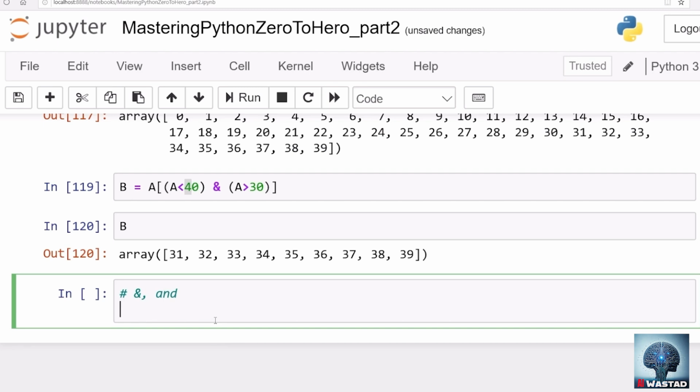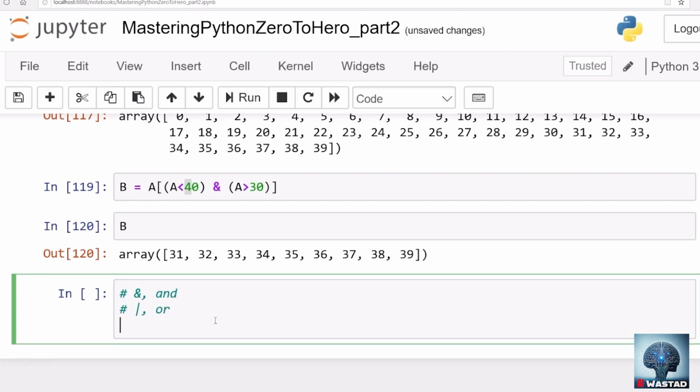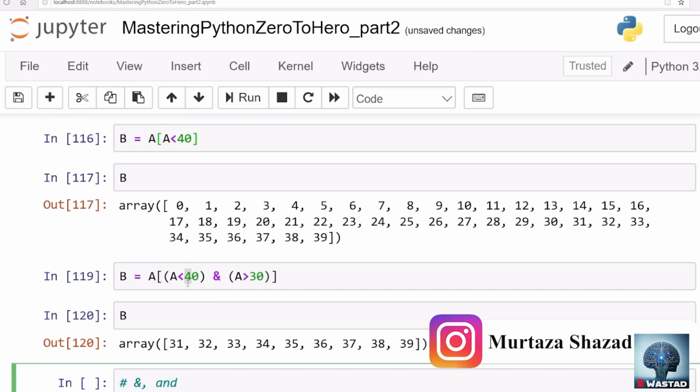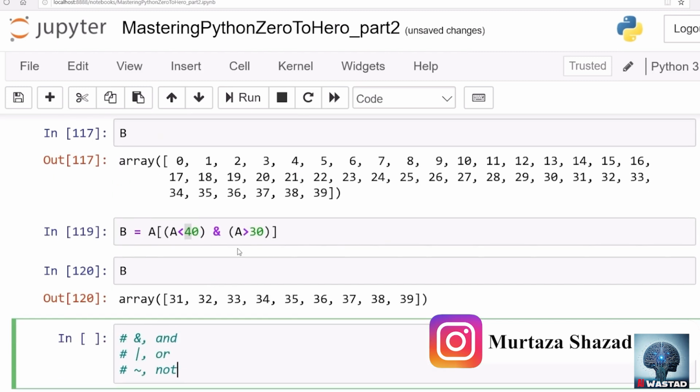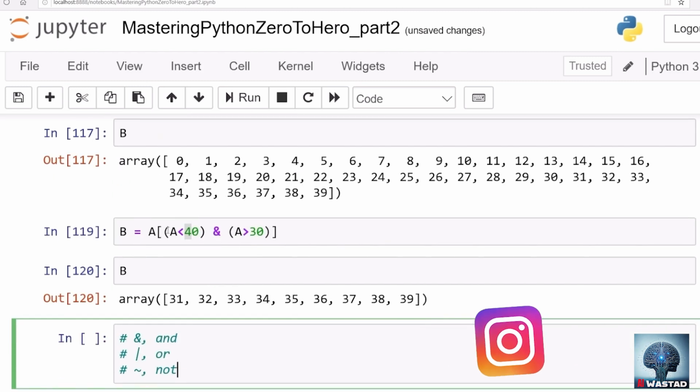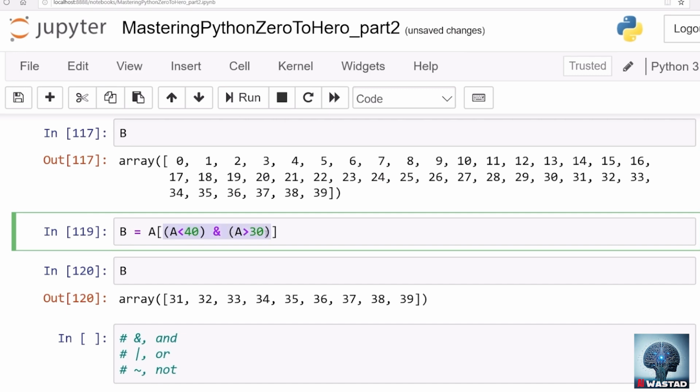Similarly, there are other symbols like or, that is used this way, or that is used that way. Similarly, there is a not. Not for arrays is used like this way, and not for otherwise is used like that way. So remember these, the left side kind of symbols, they are used for arrays. The right kind of symbols, they are used for single objects that have true or false values. So this kind of masking is really, really powerful. Later we will see in pandas accessing different kind of data with particular kind of conditioning. That becomes really handy if we are comfortable with this kind of indexing, and that's really powerful indexing.